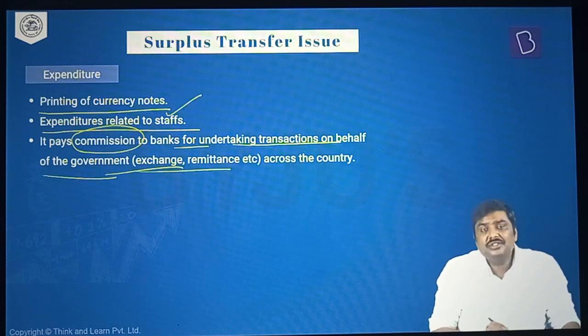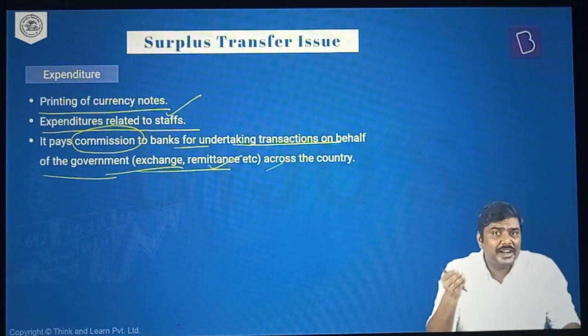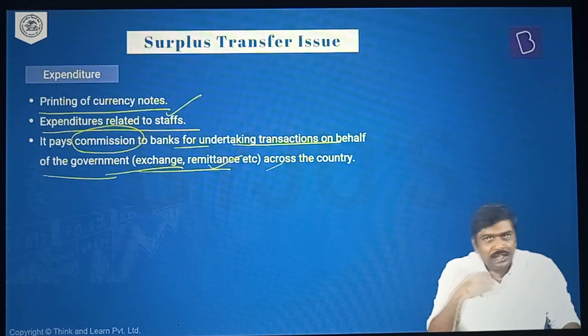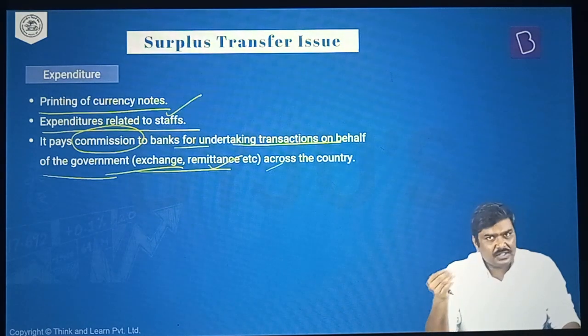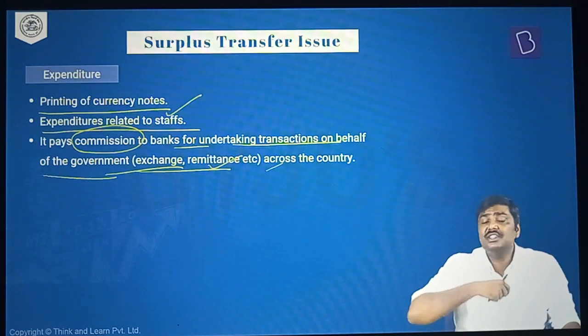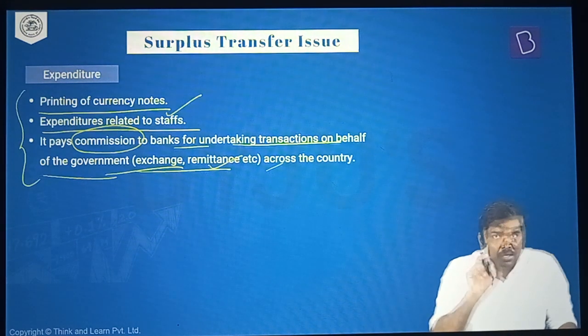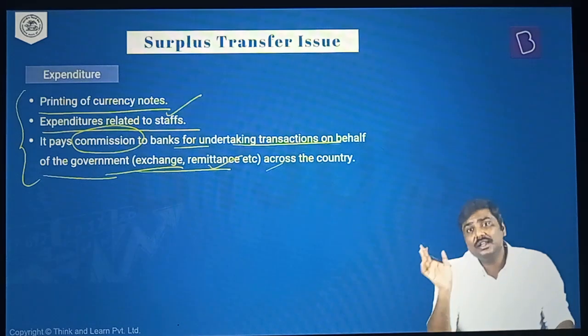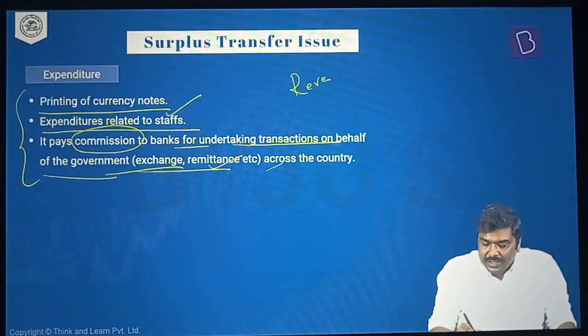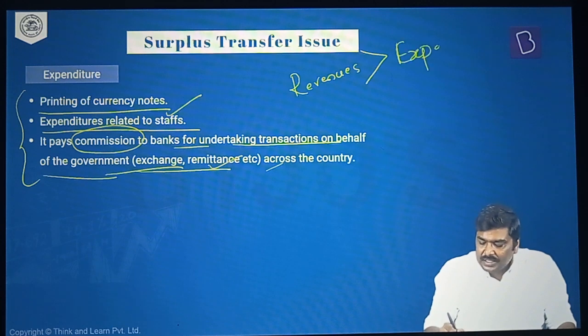For example, exchange rates, remittances, services which are provided by banking branches across India. When they provide these kinds of services, they will be paid a certain amount of commission, which has to be paid by RBI. So these are some of the expenditures incurred by RBI. On one side there are expenditures, and on the other hand there are revenues or incomes. In case of RBI, the revenues are higher than the expenditures. Hence, there is scope of a profit or a surplus here.